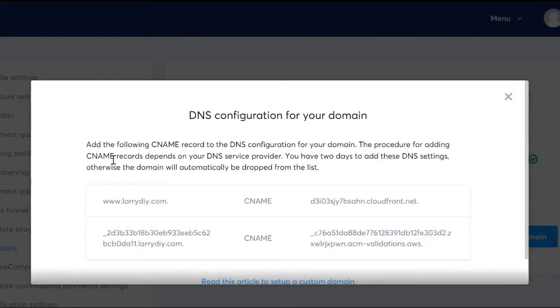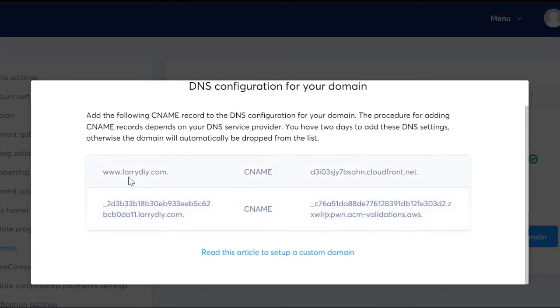Okay, so when you're here, depending on where you got your domain, whether you got it from Namecheap or any other platform, you need to go to the domain settings and add the CNAME and add this information as it's instructed here. So depending on which platform you're using, whether it's Namecheap or GoDaddy, whichever platform that you're using, you just need to enter this, and then your domain will be linked to system.io.